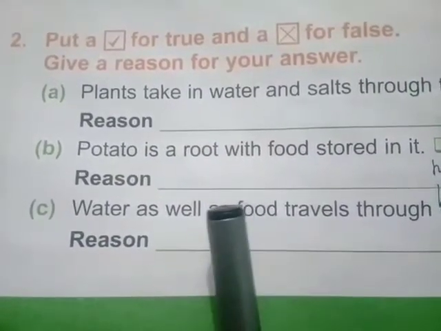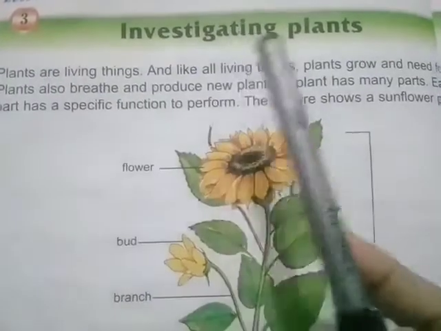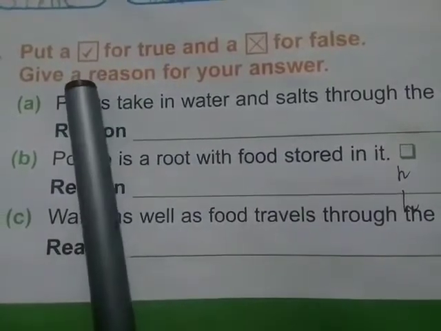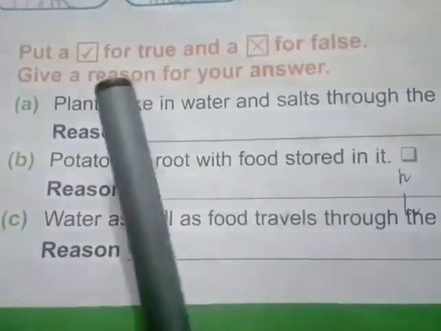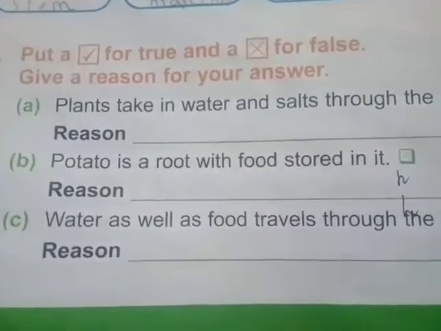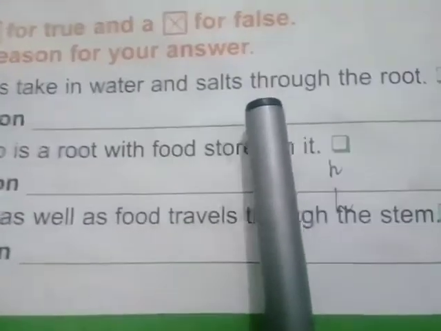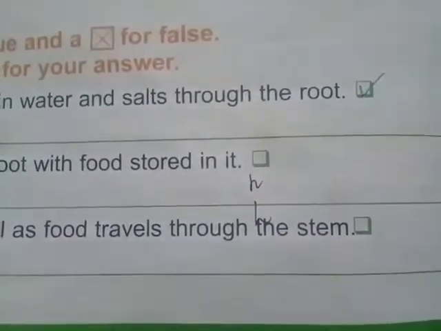Today we will revise the back exercise of chapter number 3, Investigating Plants. The first question of the back exercise is put a tick for true and a cross for false. Give a reason for your answer. And the first statement is plants take in water and salts through the root. So this statement is true.